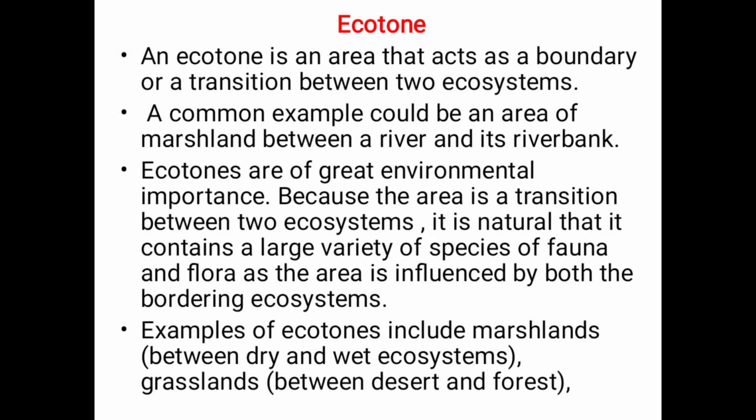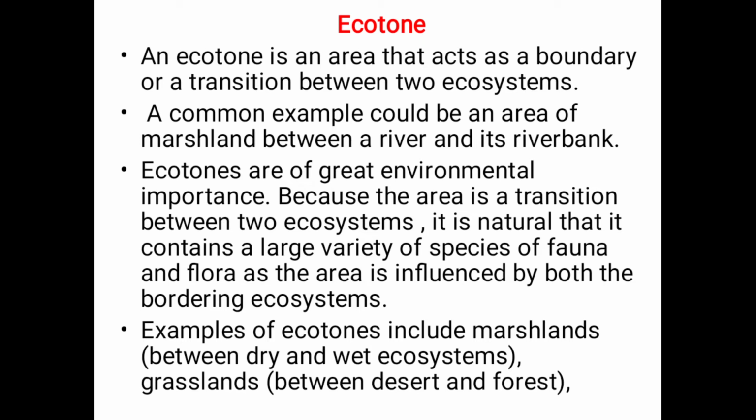It is natural that it contains a large variety of species of fauna and flora as the area is influenced by both the bordering ecosystems. Examples of ecotones include marshlands between dry and wet ecosystems. Grasslands: the grassland is the area between the desert and forest.